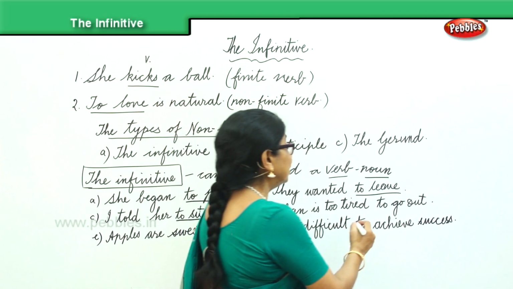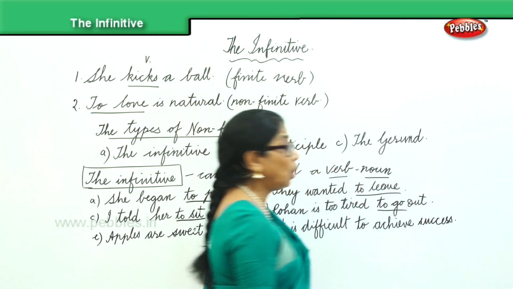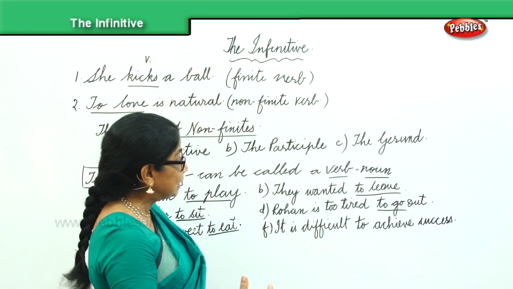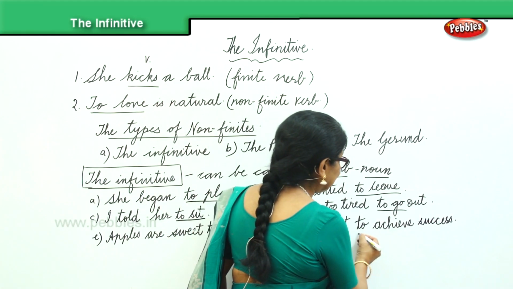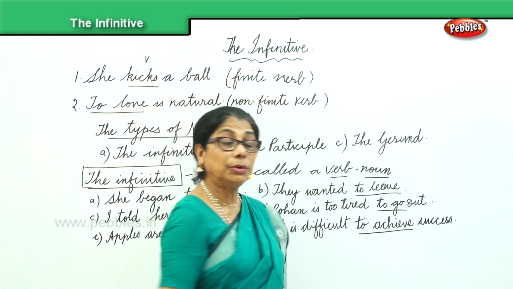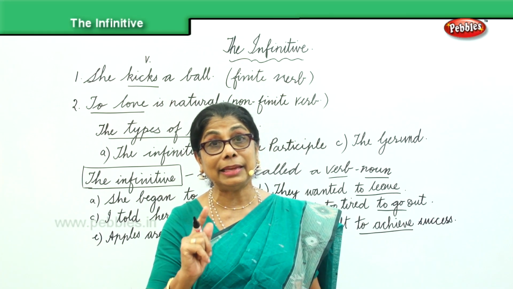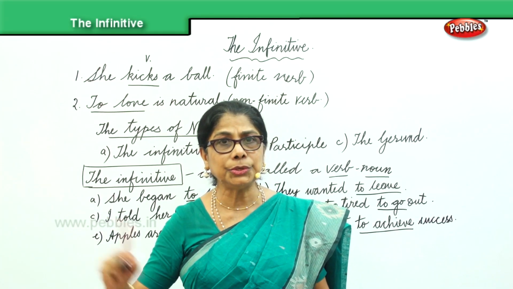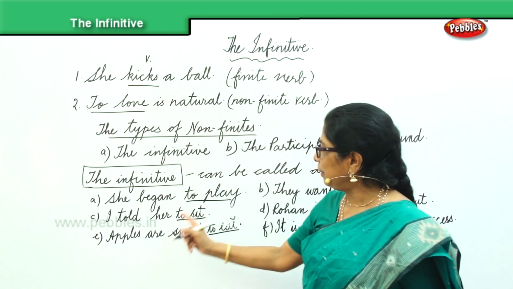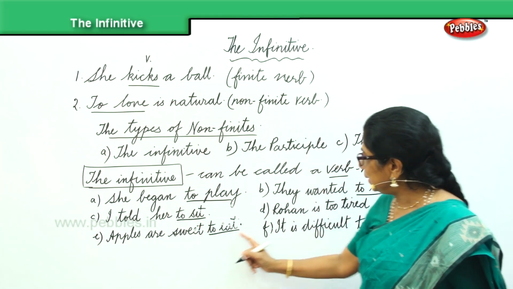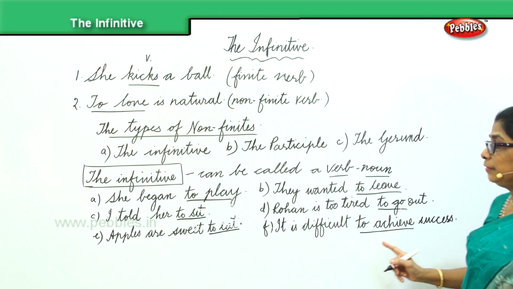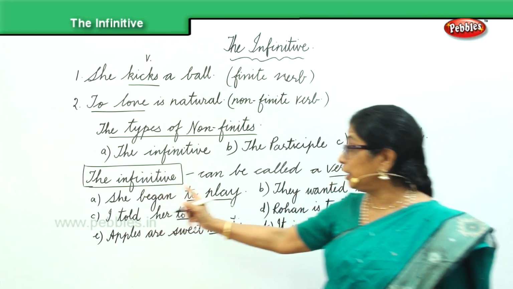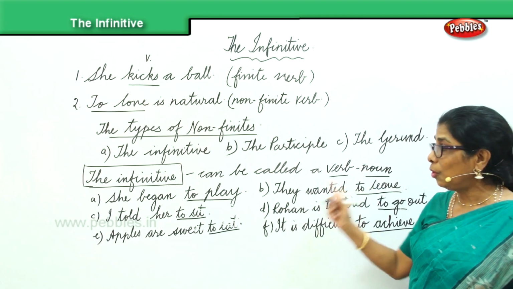Rohan is too tired to go out. To go. Go is a verb, so we are adding "to". It is difficult to achieve. Achieve is a verb. Here we are adding "to". So in this first category, the infinitive is formed by adding "to" to the verb. And here the verbs are play, sit, eat, leave, go, achieve. We have added "to" to form the infinitive. I said the infinitive can be called a verb noun also.